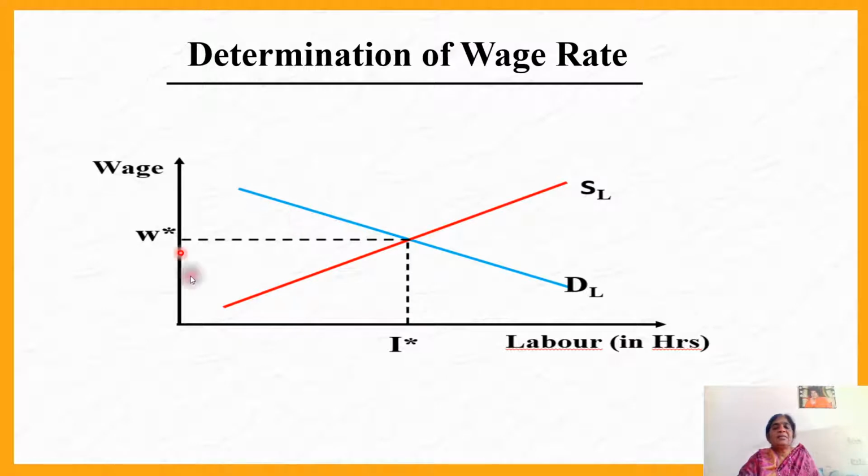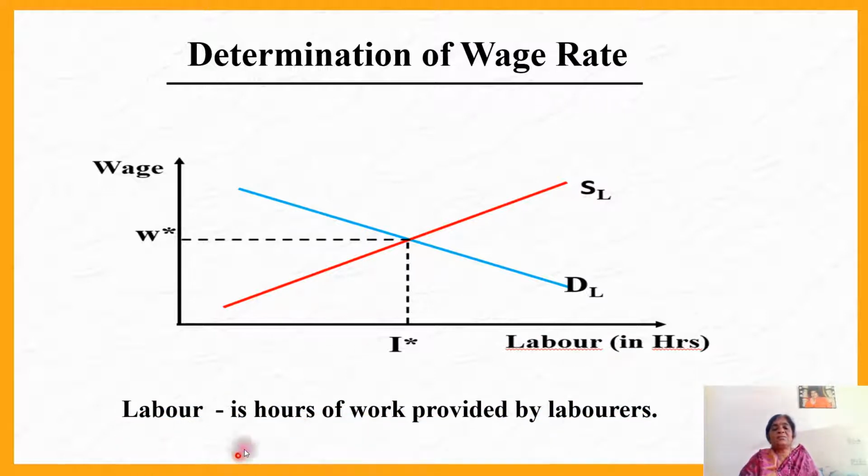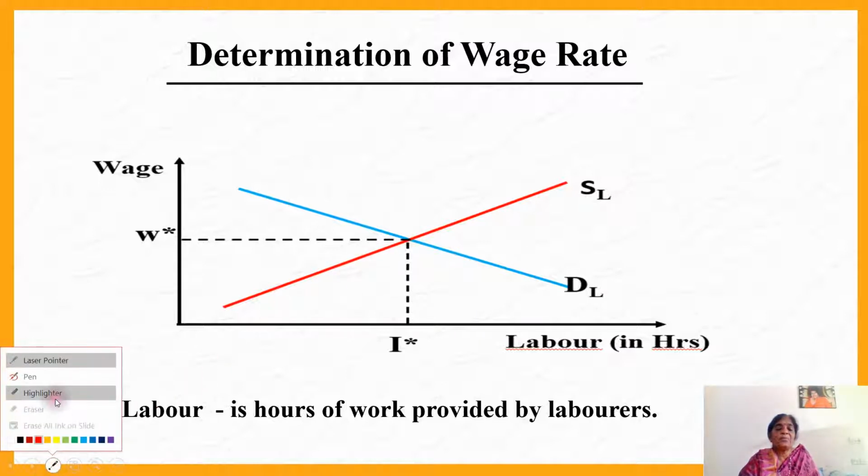Here there is a diagrammatic representation of wage determination. Along the x-axis we are measuring labor in hours. When we say labor, it denotes hours of work provided by laborers. Therefore, labor is measured in hours and the wage along the y-axis. Here you can see the demand for labor as a downward curve and supply of labor as an upward sloping curve. When the demand curve and the supply curve intersect each other, that point is called the equilibrium point.